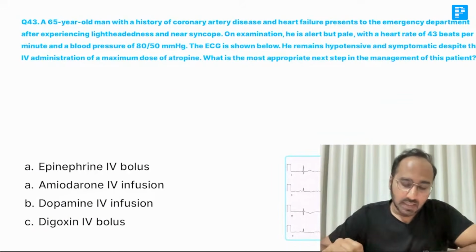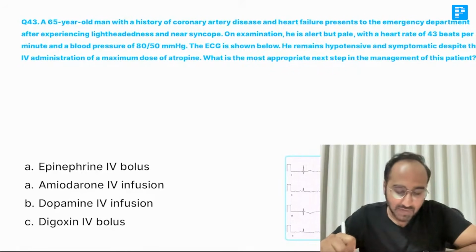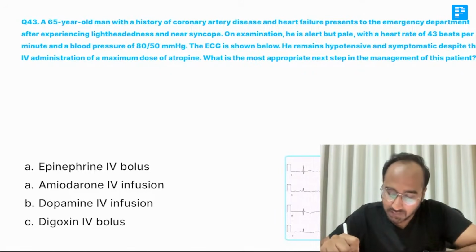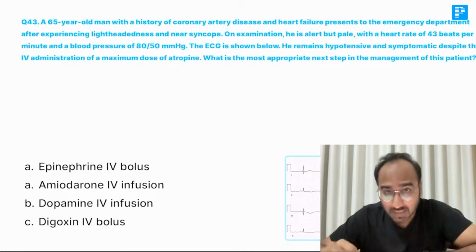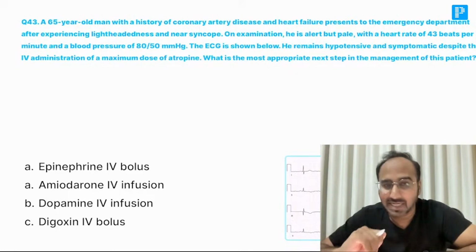Synchronized cardioversion. A 65-year-old patient with CAD and heart failure presents to the emergency department with lightheadedness and syncope. He has a heart rate of 43 and blood pressure of 80/50. The ECG is given below. He remains hypotensive and symptomatic despite IV administration of the maximum dose of atropine. What is the next best step in management of the patient? Remember, the patient is having bradycardia. In this patient who has bradycardia, what is the next step?